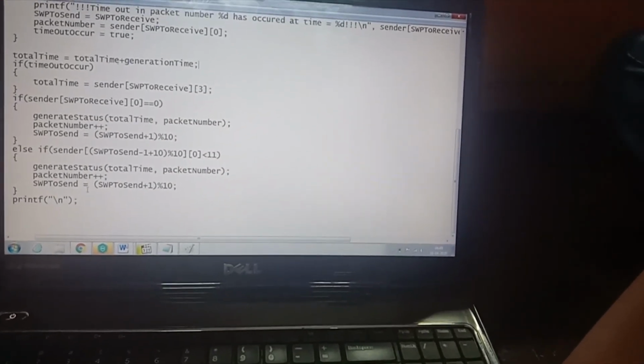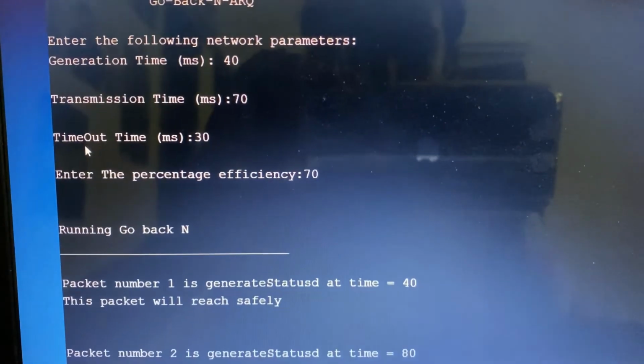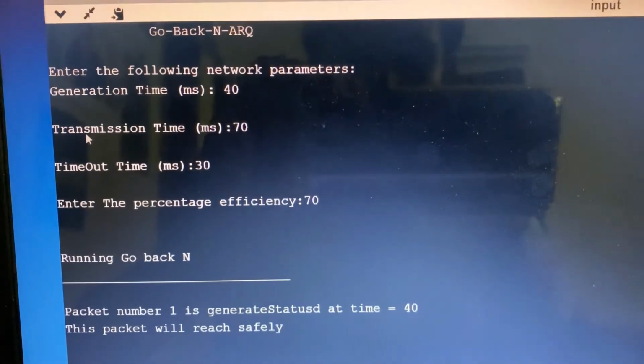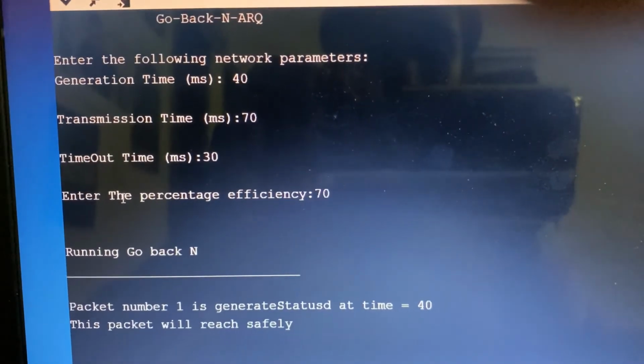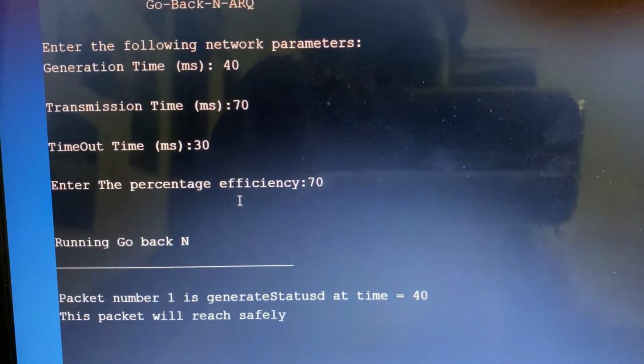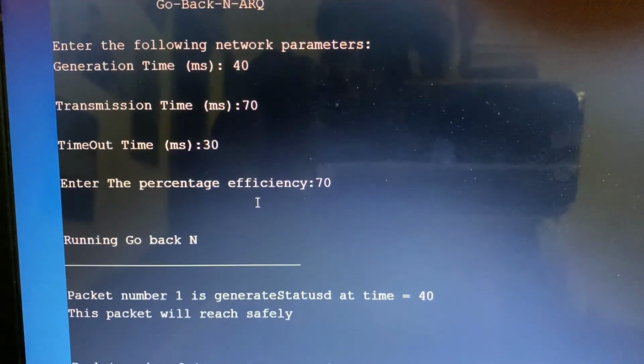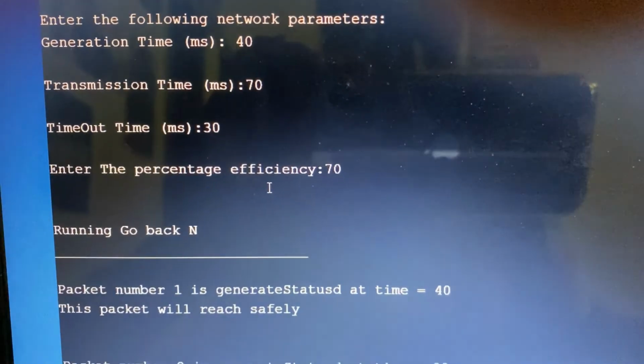Yeah, thank you. Hi, I'm Ananya and I'll be explaining the result part of the code. So we take in the generation time, transmission time, timeout time, and the percentage efficiency from the user. The percentage efficiency is based on the number of packets lost during the transmission.